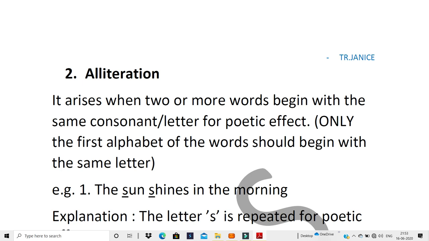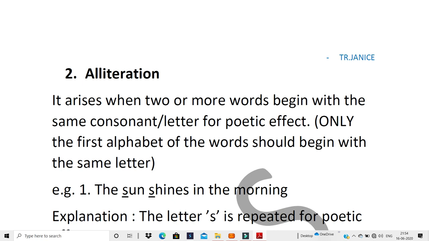When you find two alphabets common, like in the first example, the sun shines in the morning, the first alphabet which is common is S in sun and S in shines. So in such a situation, it is called an alliteration.